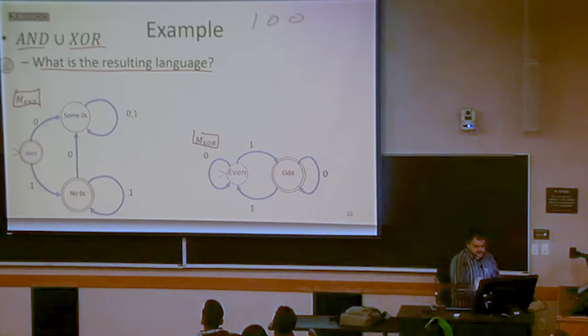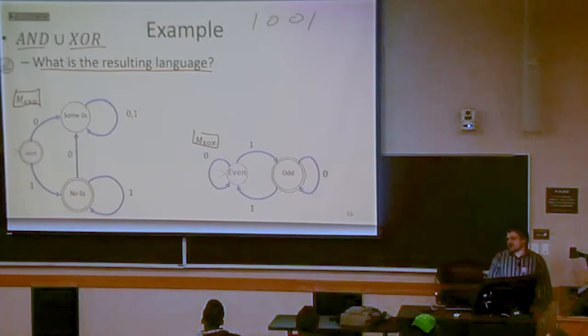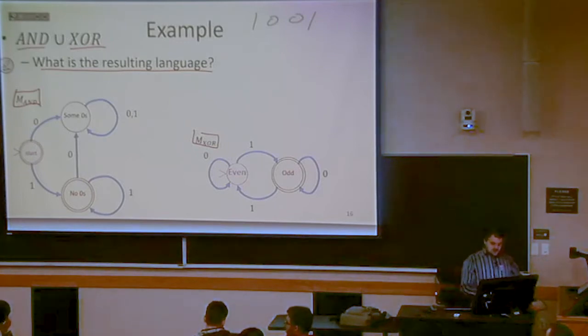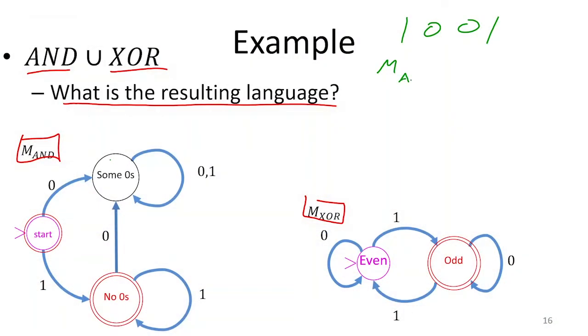1, 0, 0, 1. Okay. I'm going to step through the idea for what we'd like this super automaton to do using this string. The super automaton is trying to do whatever both machines did as the one automaton. So that means that instead of being in just one state at a time, it's going to be in two states at a time: one state from the AND machine, one state from the XOR machine. Its current state is going to be which state the AND machine is in and which state the XOR machine is in.